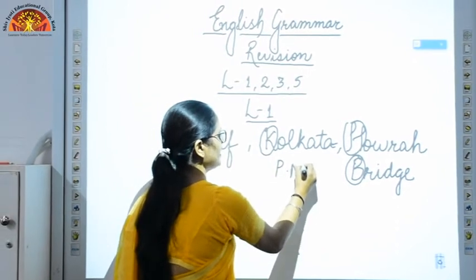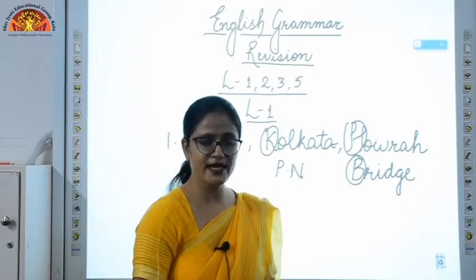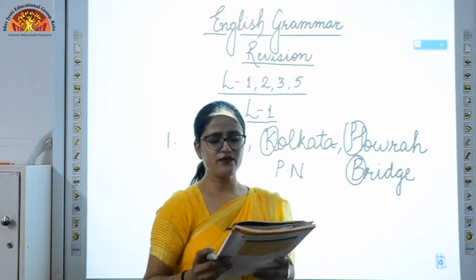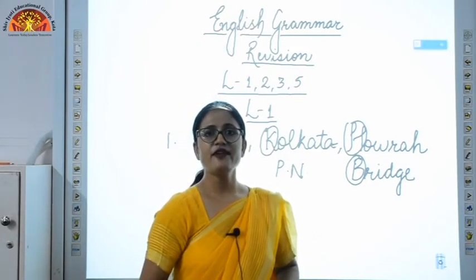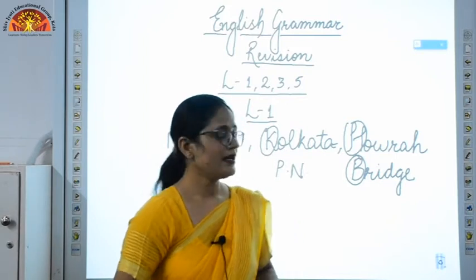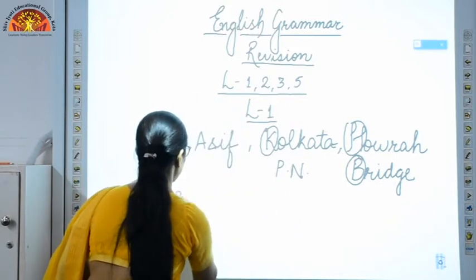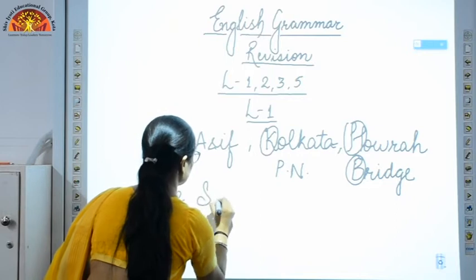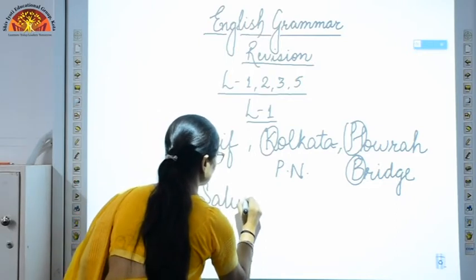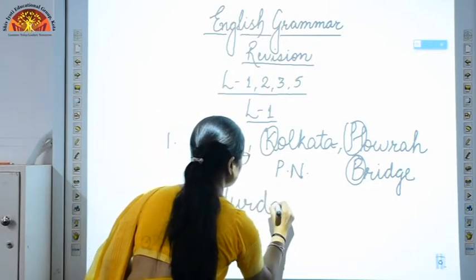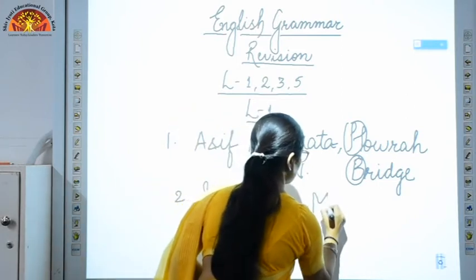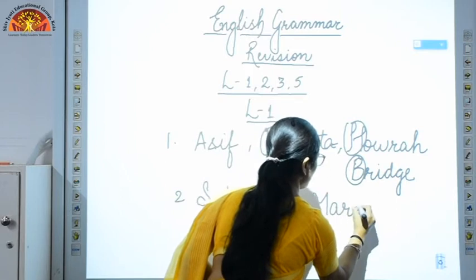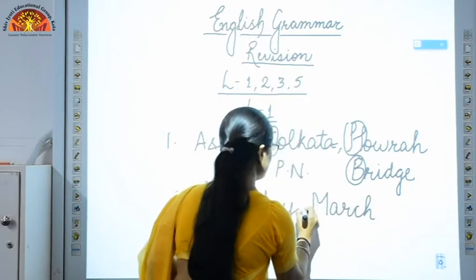You can circle them. Similarly, we can see the second sentence: My birthday was on the last Saturday in March. Last Saturday. We have mentioned which Saturday. So the word Saturday and the name of a month, that is March, these two words are proper nouns.